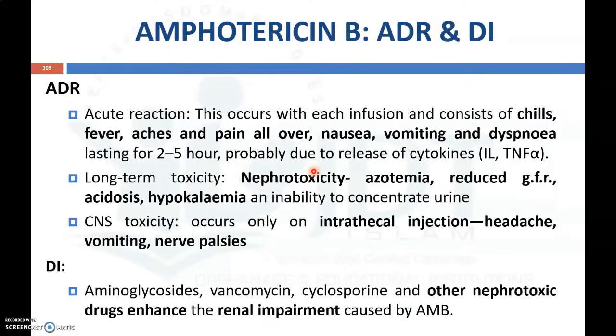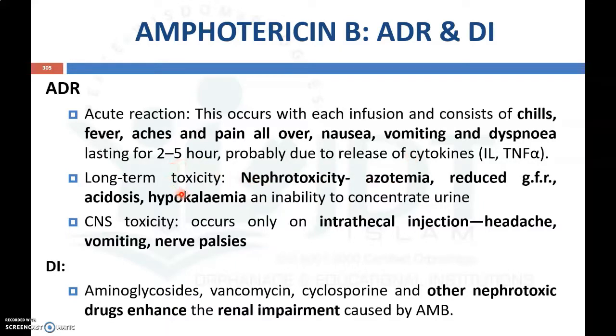Now coming to the adverse drug reactions, Amphotericin B produces acute reactions that usually occur with each infusion, and usually consist of chills, fever, aches and pain all over the body, nausea, vomiting and dyspnea, which last for 2 to 5 hours, probably due to the release of cytokines, an inflammatory mediator, which leads to difficulty in breathing.